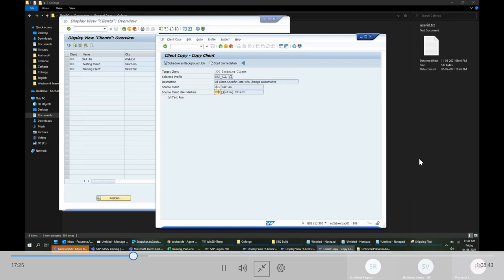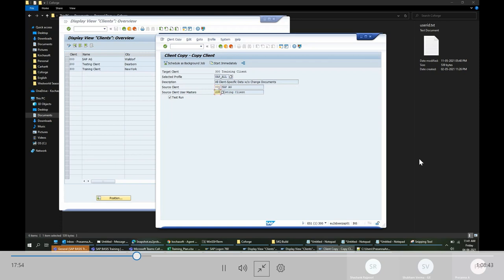I can say I don't want to bring any data, meaning I'm creating a new system as a copy of 000 client, so there will not be any data coming. But I just want the user records to be created in this client. I don't want to create the users manually again. So I'll tell it to just copy the users from 200 client or from a different client. So this option you have.